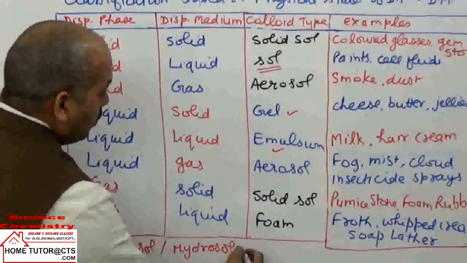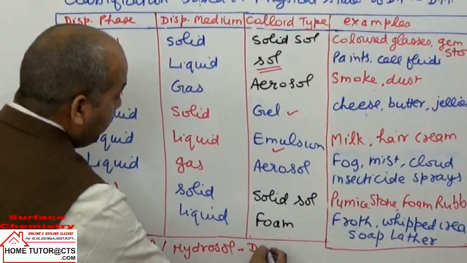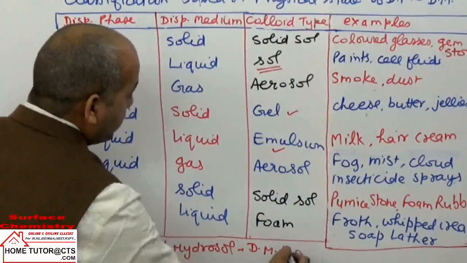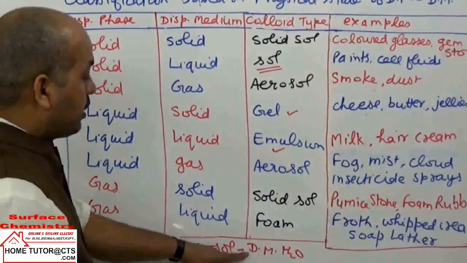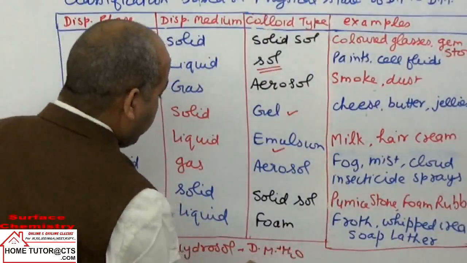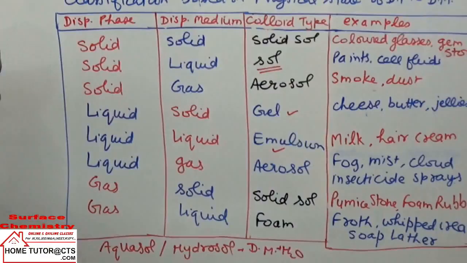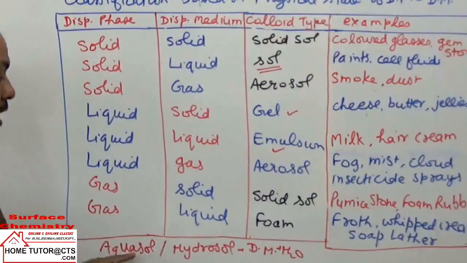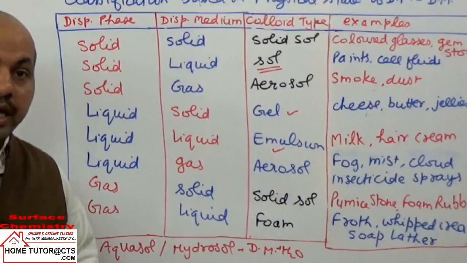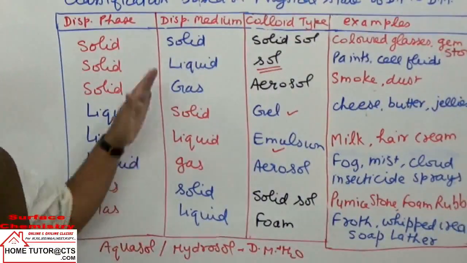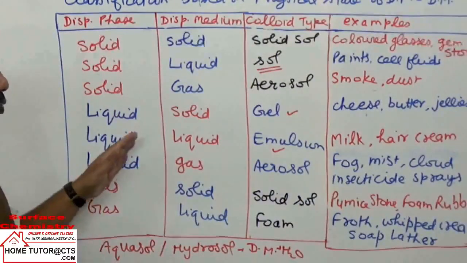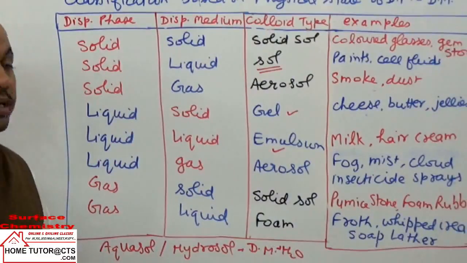If the dispersion medium is alcohol, the name used is alcosol. That is the classification based on the physical state of the dispersed phase and medium.